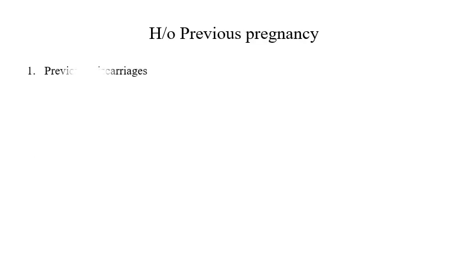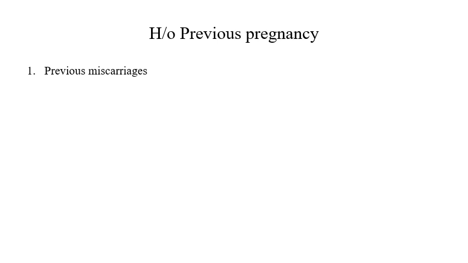History of previous pregnancy should be asked, whether there were previous miscarriages. Recurrent abortions will give an important indication that the cause may be genetic. Secondly, if there are recurrent miscarriages happening after the stage of viability, or 28 weeks, it indicates something called cervical incompetence.